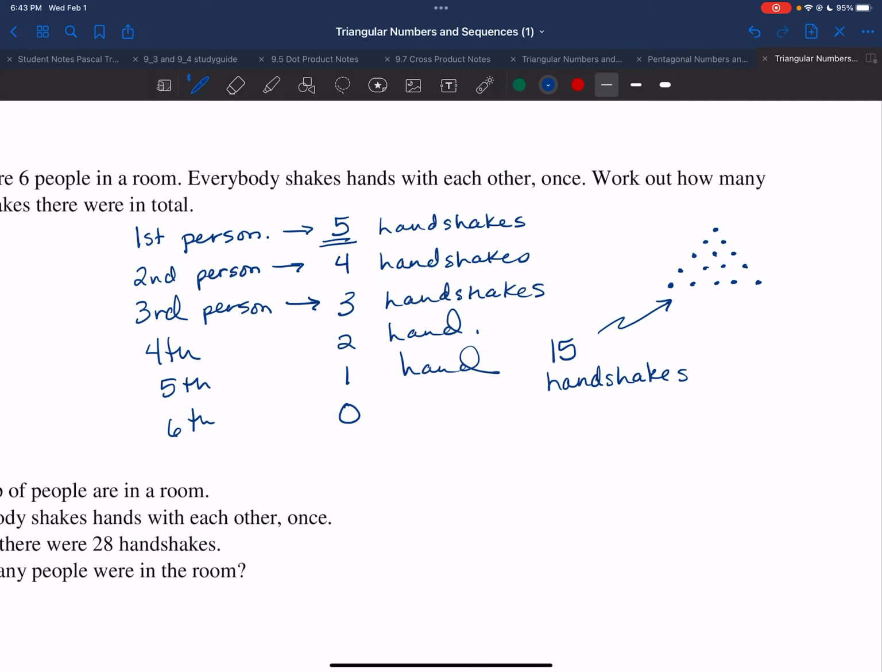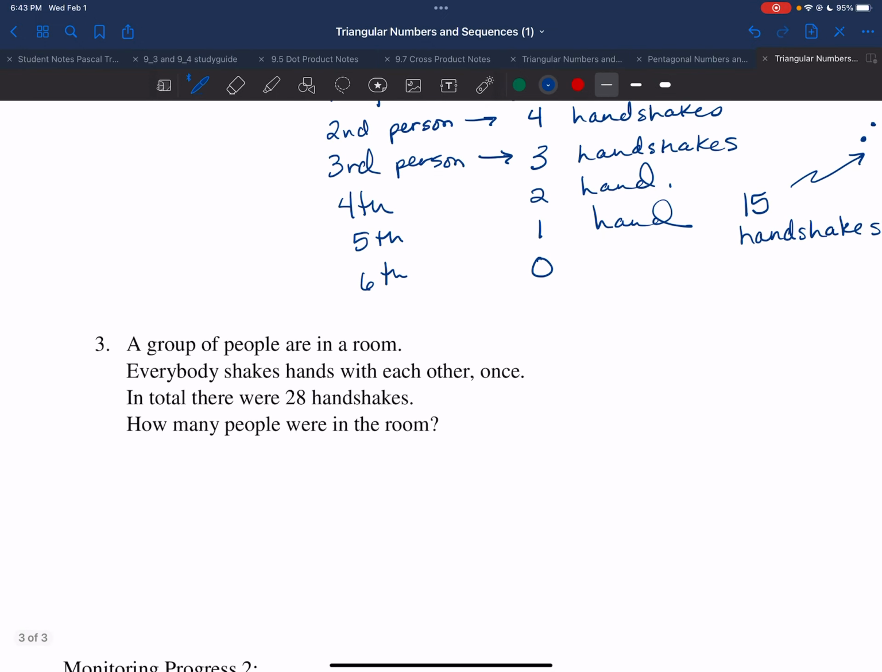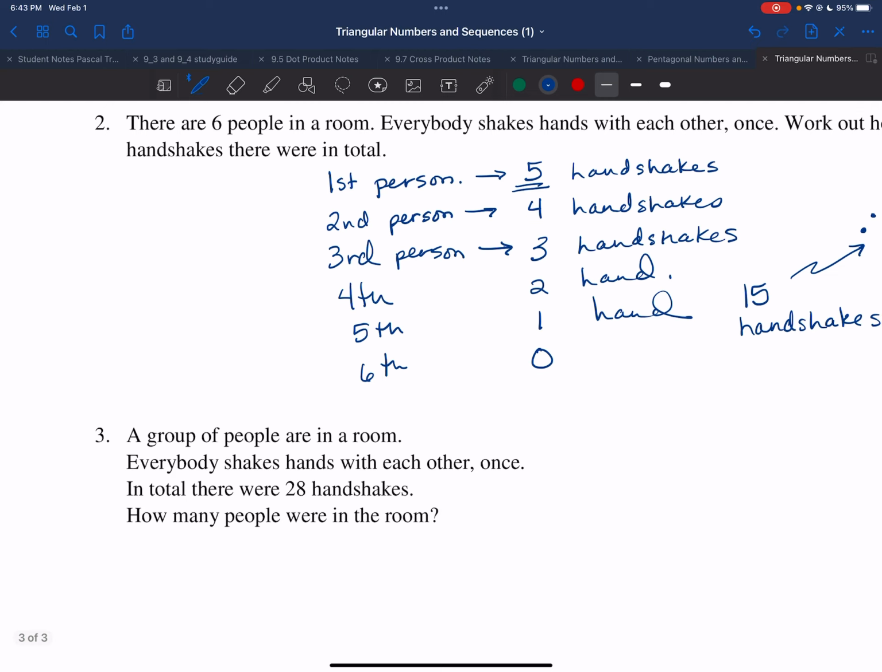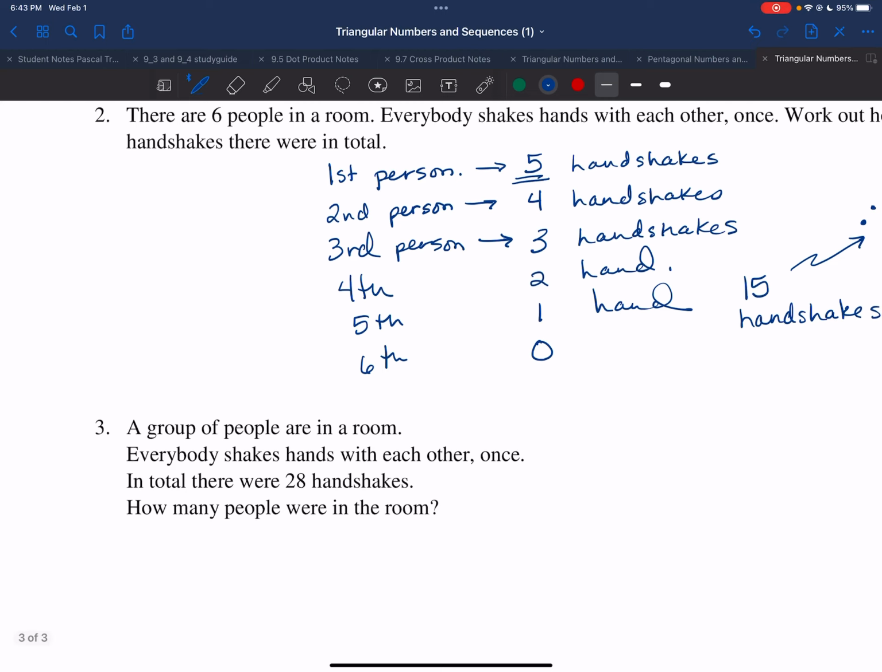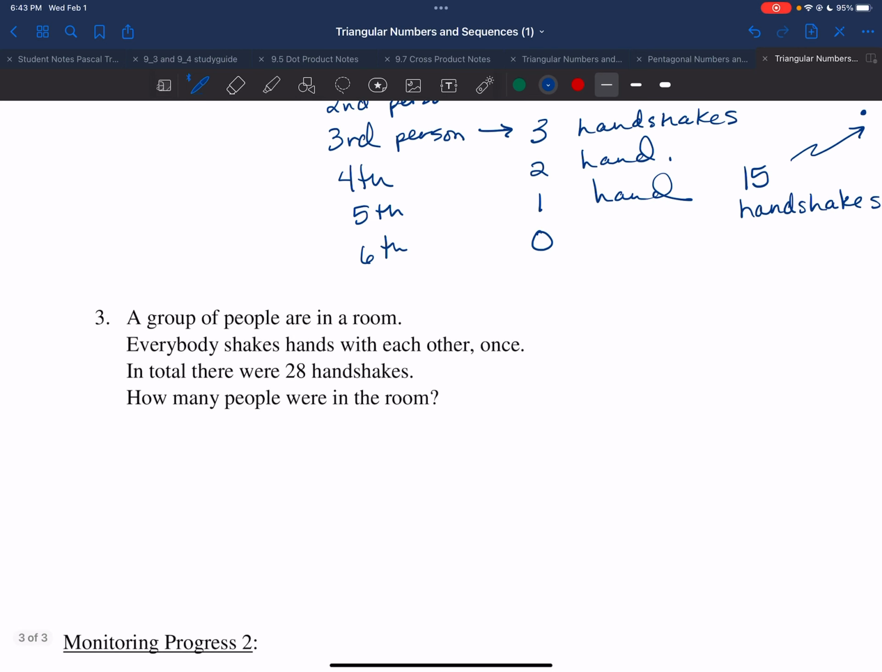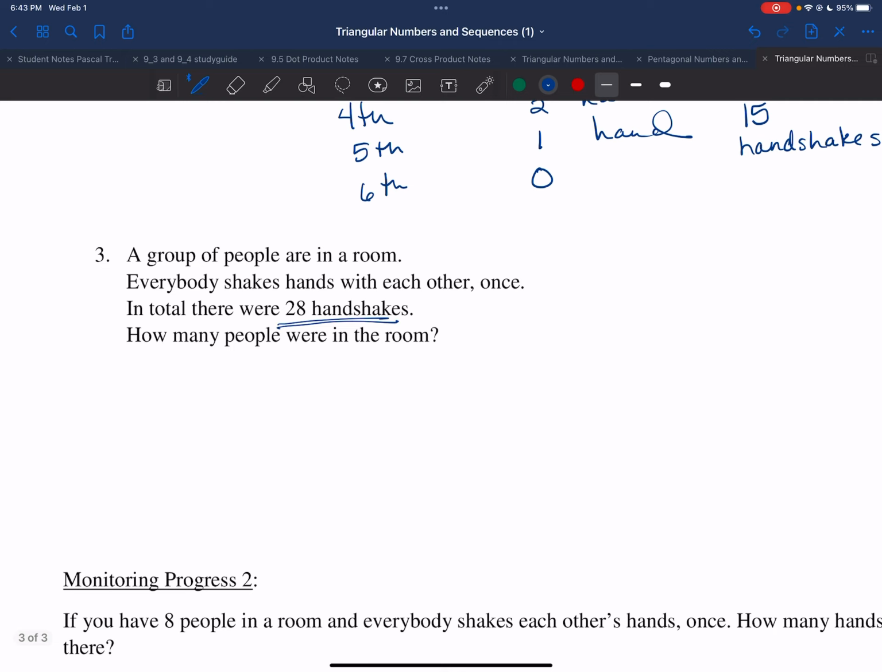All right, let's take a look at 3. 3 is a little bit odd. We knew how many people were in the room the first time, and we were able to count down. This time, we don't know how many people are in the room, but we do know that everybody shakes hands with each other once. In total, there's 28 handshakes. How many people are in the room? Well, we know that 28 is a number that we've seen before, and we really, quite frankly, know what that number is. But let's go ahead and go through the process.